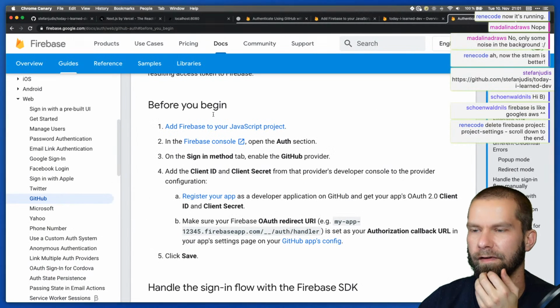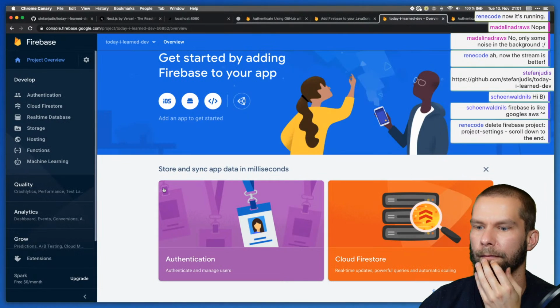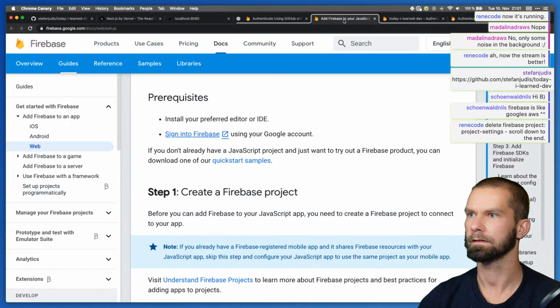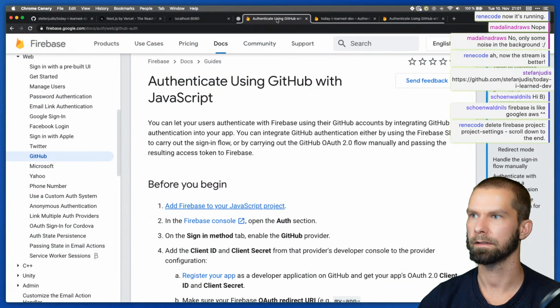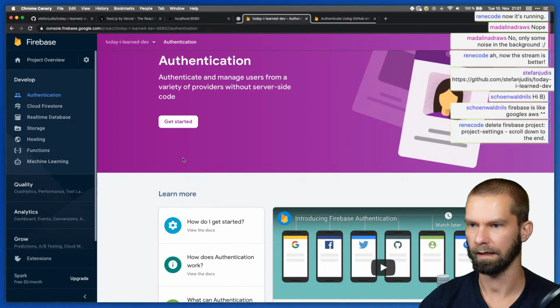All right, add Firebase to your JavaScript project. I think we did this. In the Firebase console, open the auth section. Auth section. Let's remove these two here. And on the sign in method, enable GitHub provider. I think I did that too.